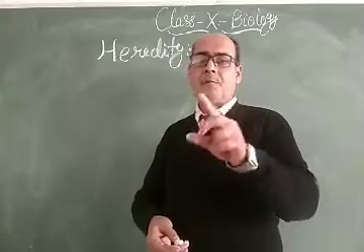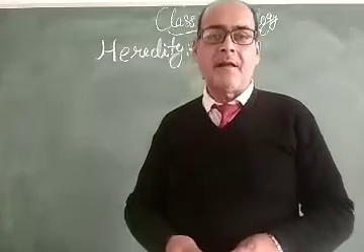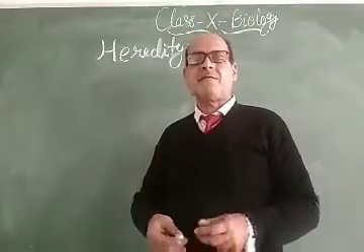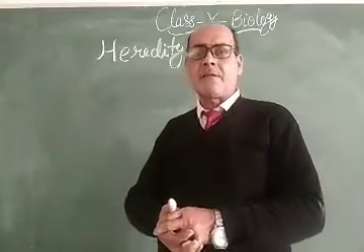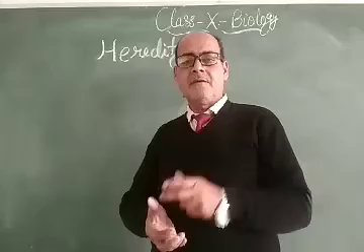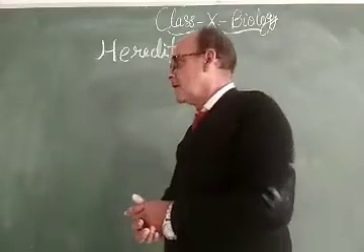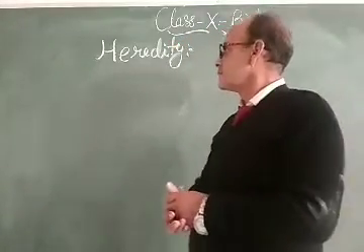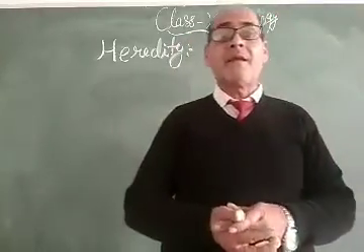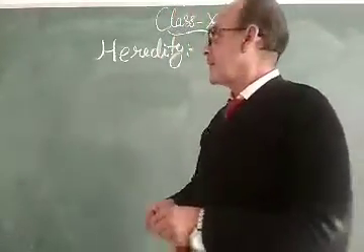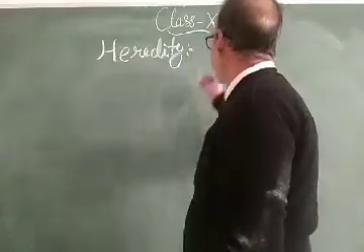When he saw the pea plant in the crop field, he observed that there are several characters, and on the basis of those 7 characters, he chose the pea plant for his experiment. And he did the experiment by taking one character, and that experiment was called the monohybrid cross.